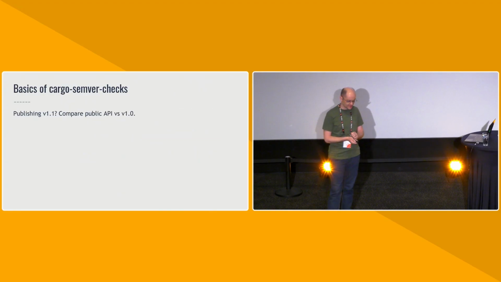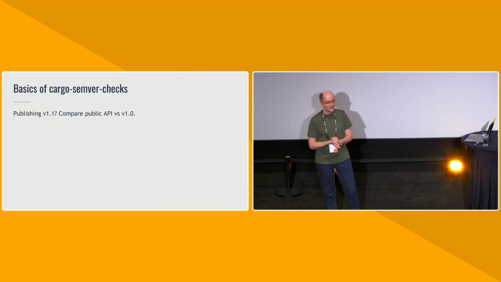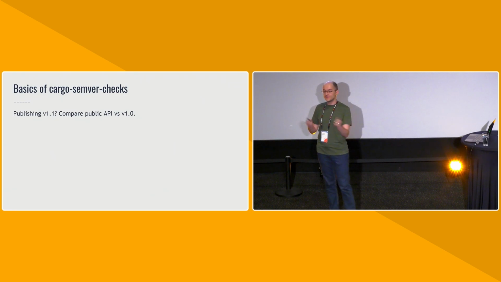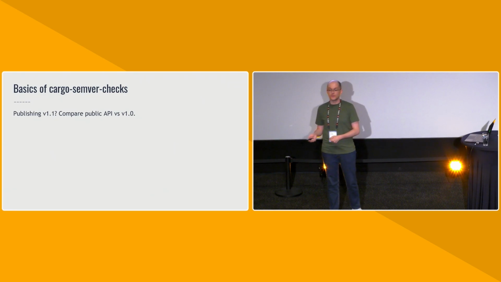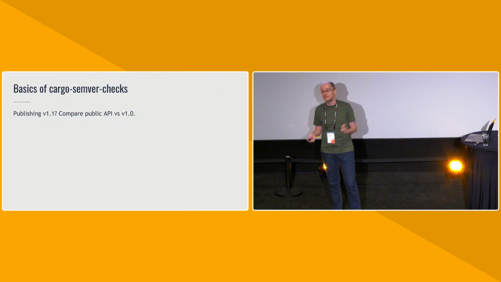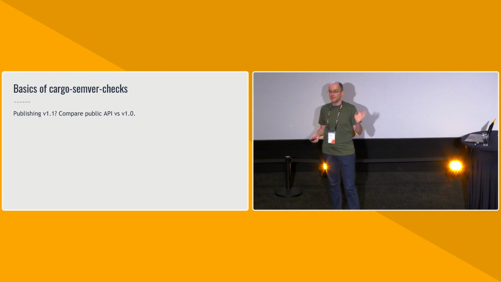And in order to understand this, I want to tell you a little bit about how cargo SemVer checks works. The idea here is that if we're going to release version 1.1, we want to compare the API against version 1.0. And if there are any breaking changes between those two versions, we want to flag them and say, hey, this version might not be right. 1.1 might not be the right version number. You might need 2.0.